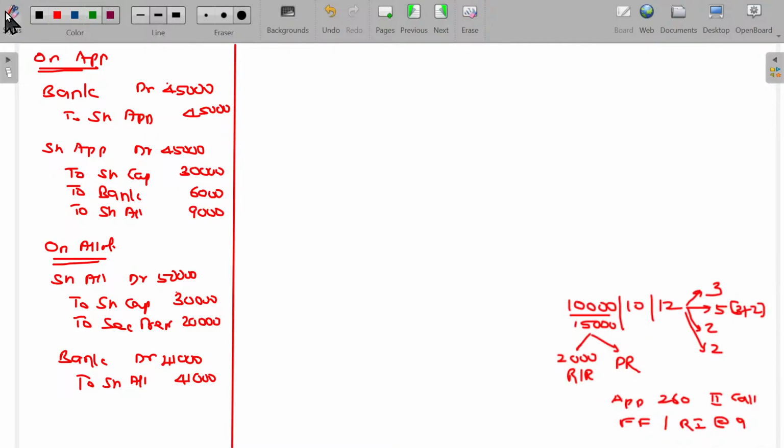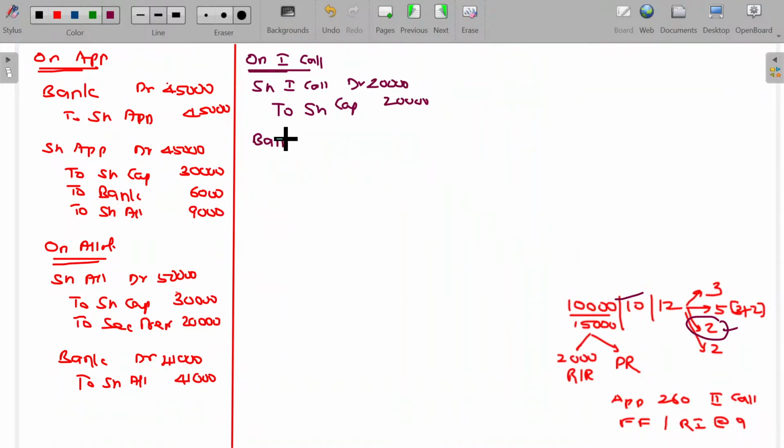Now, we'll move on to the next one for first call and second call. On first call, the entry being share first call account debit to share capital, 2 rupees per share for 10,000 shares, 20,000 comfortably.